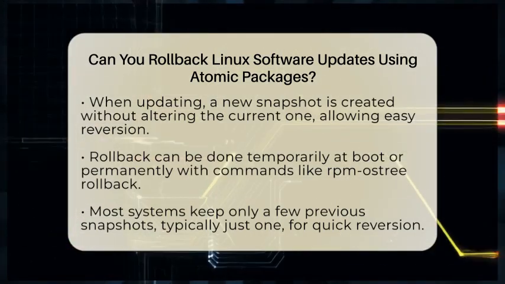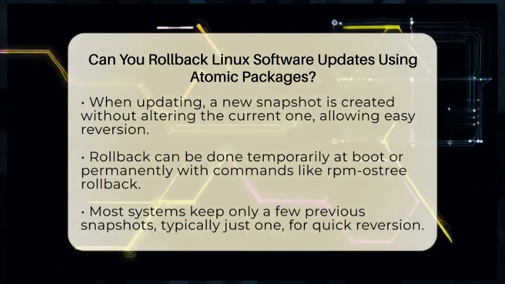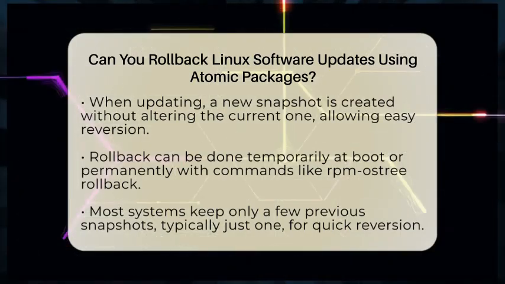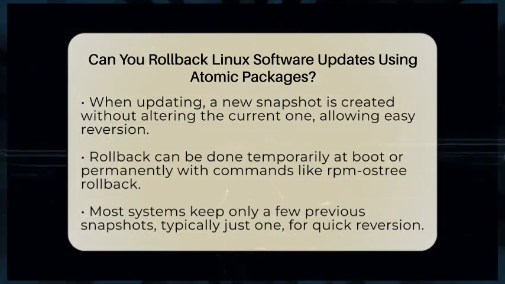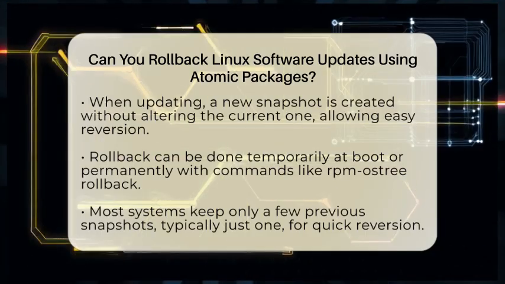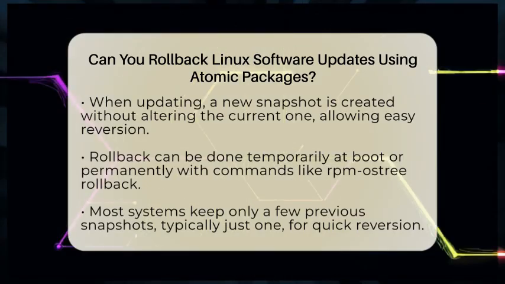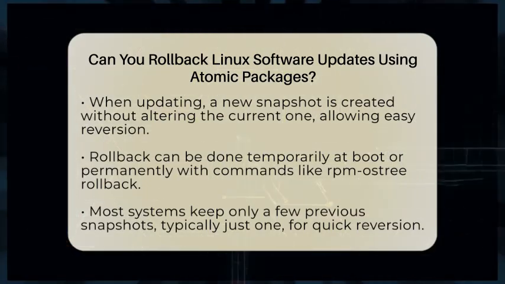Most of these systems keep only a few previous snapshots, often just one. So, you can usually roll back to the most recent version before the update. When you do a rollback, it restores the entire system image, including the operating system and all bundled software, not just individual packages. This means everything goes back to how it was before the update.